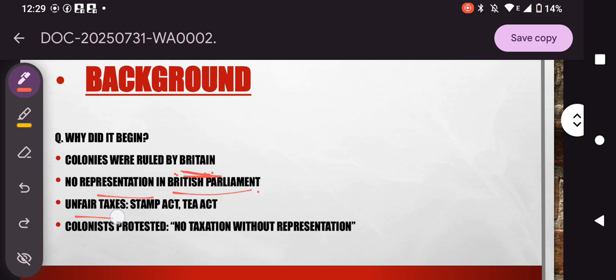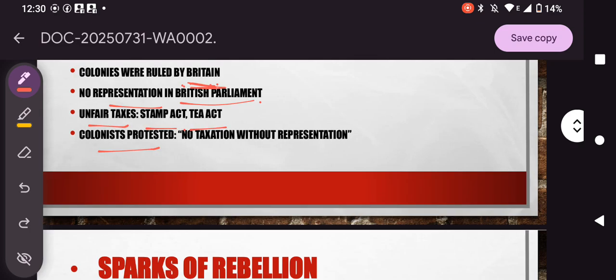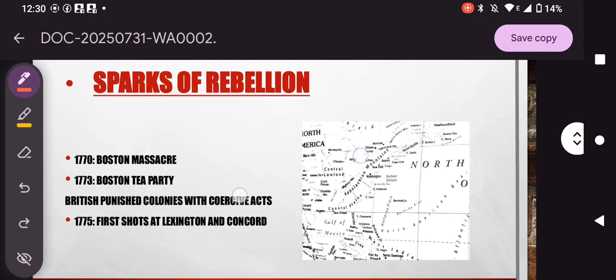There were also unfair taxes such as the Stamp Act and Tea Act, which contributed as well. The colonists protested, "No taxation without representation." We will not pay any tax if we are not represented in the English Parliament. That also contributed to the American War of Revolution.